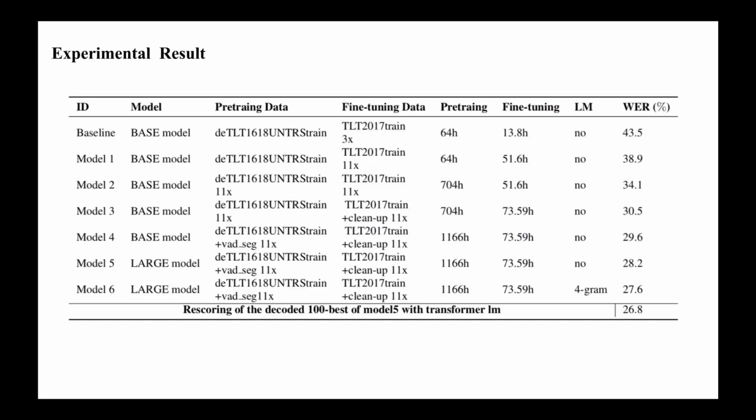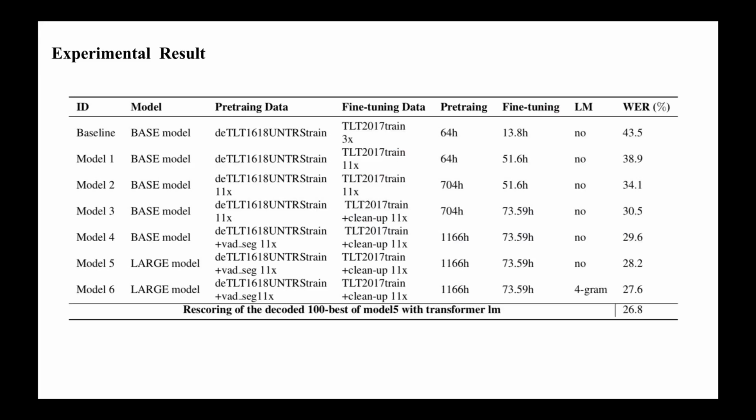Two n-gram LMs were used in our system. A 4-gram LM trained on the TLT 2017 transcripts and a 4-gram LM trained on transcriptions of DETLT 1618 produced with the chain-based model. During decoding, we used a certain confidence threshold to remove some bad results. We linearly interpolated these models, trained on different text, which improved on the single models.